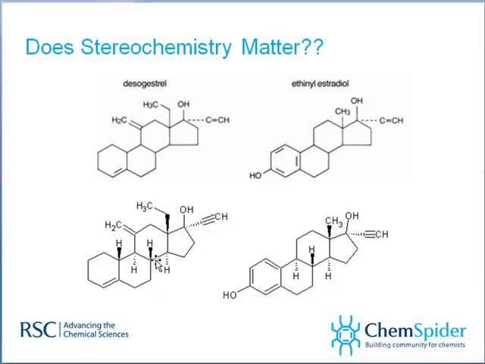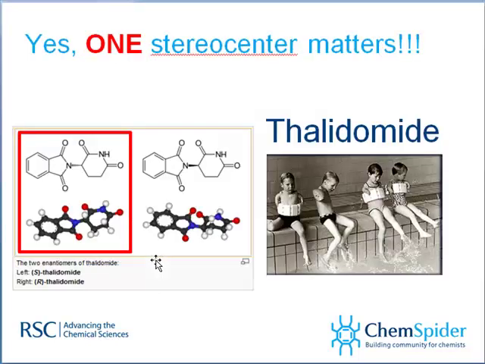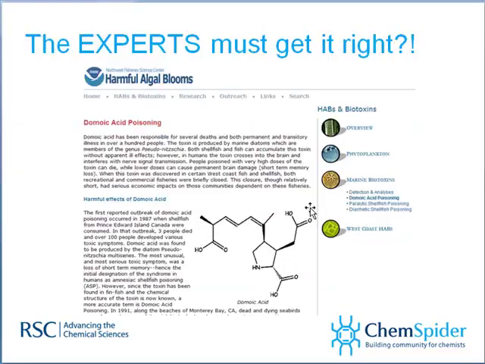Does stereochemistry matter? Of course it matters. One stereocenter matters. These are the two enantiomers of thalidomide. This one over here causes this particular problem here. Stereochemistry is essential. You've got to get it right for chemistry.